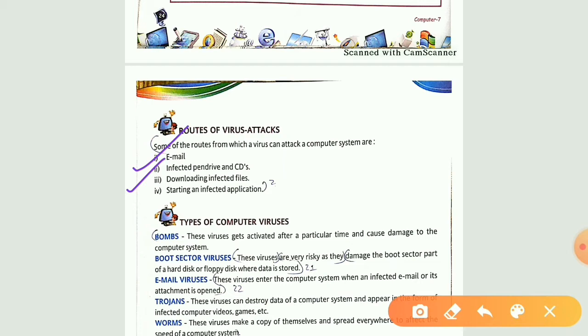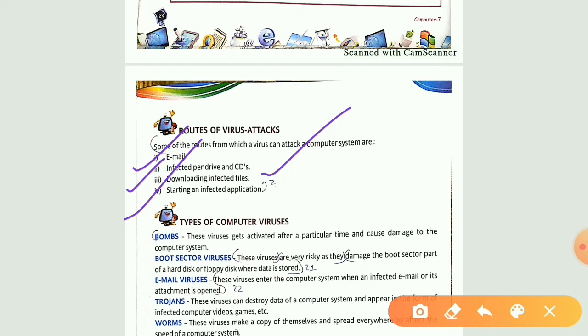Number 3, downloading infected files. Sometimes it may happen that you are downloading a certain kind of file from a website. So I always prefer to say that you download from a website that is secured. Don't download anything from a website that is not secured. By downloading an infected file, the virus can enter your computer system.